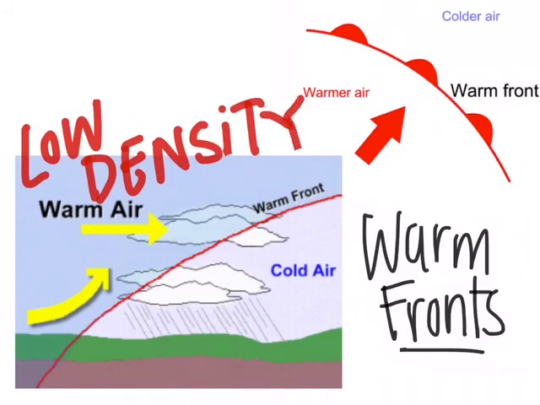So as the pressure decreases, we'll talk about this in just a minute, but the storms come in. On a weather map, the warm fronts look like this. They have a circular shape and a red color, and they also move in the way that the circles are facing. So this front is moving in this direction, pushing the cold air out.